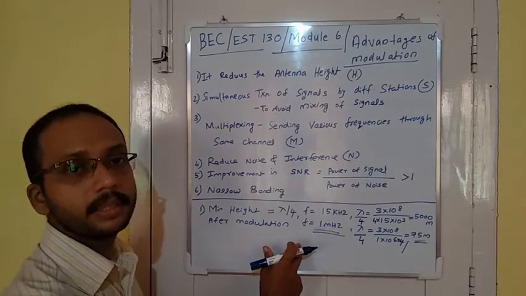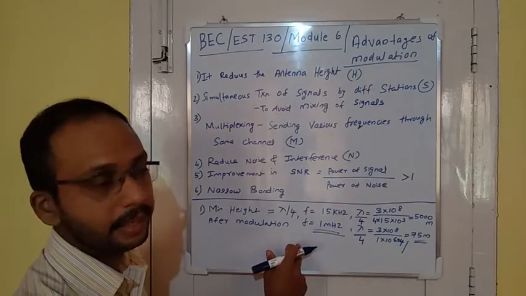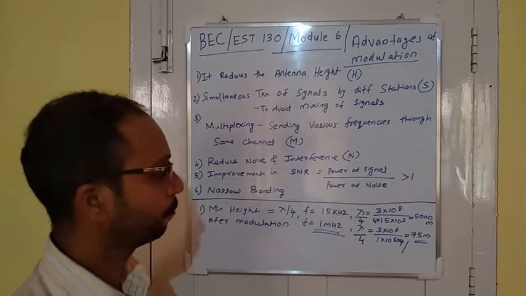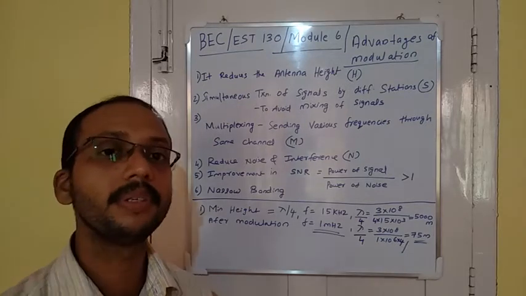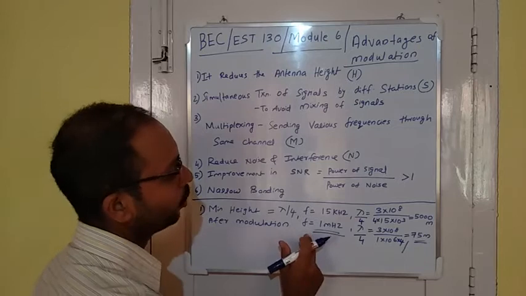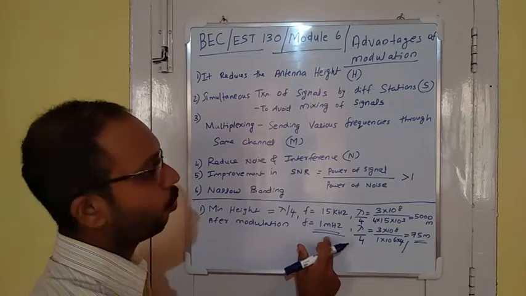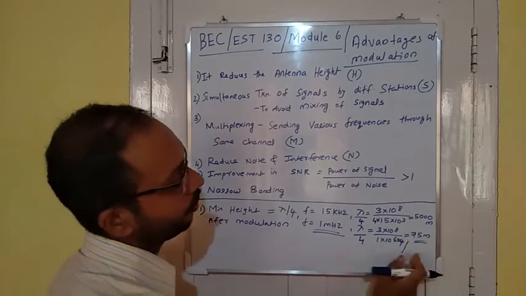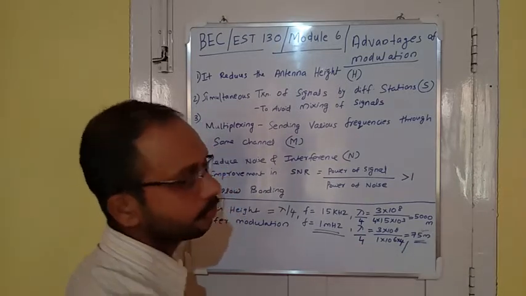So we are adopting the modulation technique wherein we are superimposing this low frequency signal onto a high frequency signal. So consider this high frequency signal 1 megahertz. By taking lambda by 4, we get 75 meters.